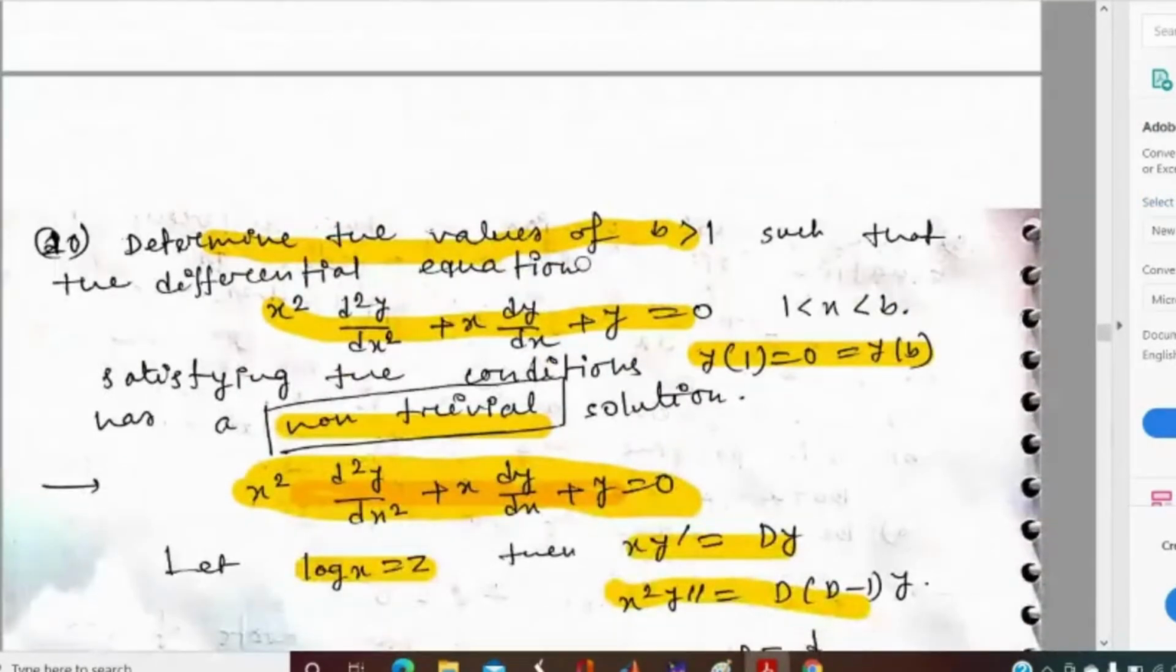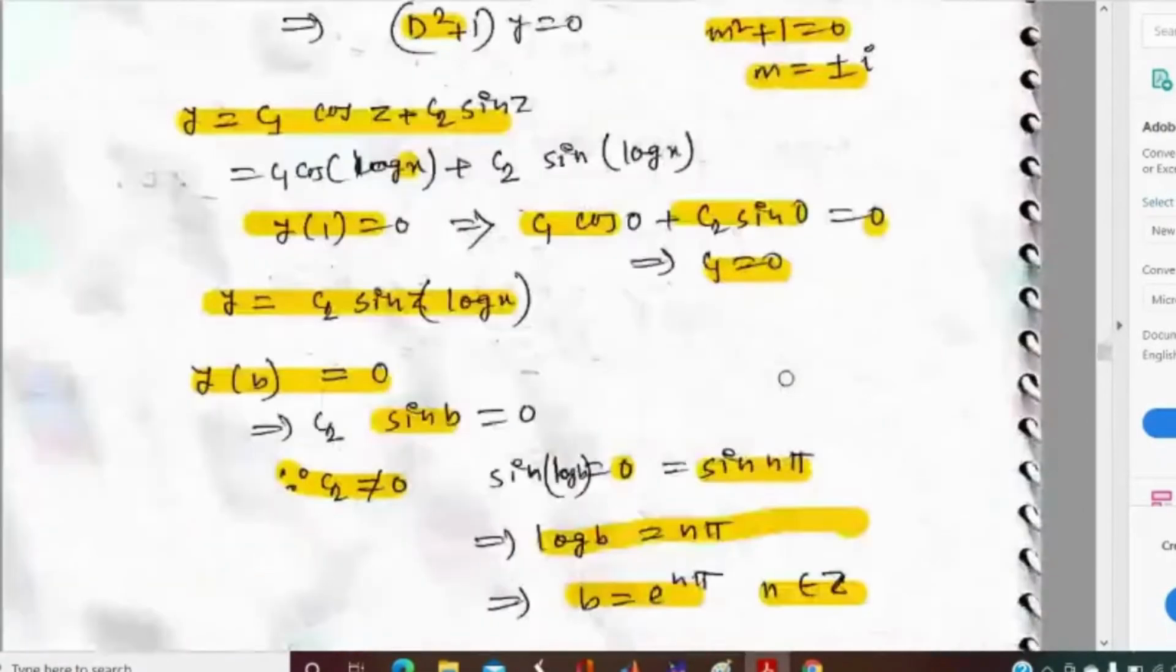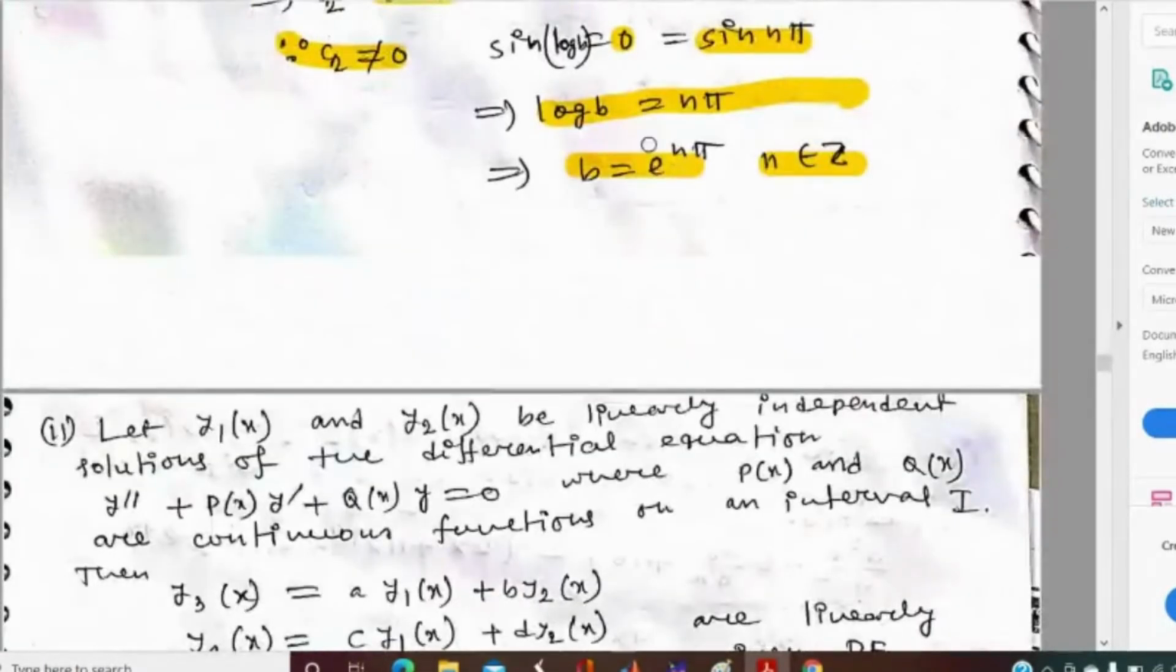You can see they just want to determine the values of b greater than 1, and we know that e to the power n pi must be greater than 1. Because if there is a negative term, suppose n equal to -2, then it will be e to the power -2 pi, and the value will be 1 by e to the power 2 pi, which is less than 1.